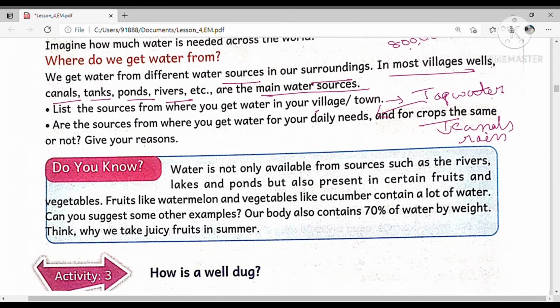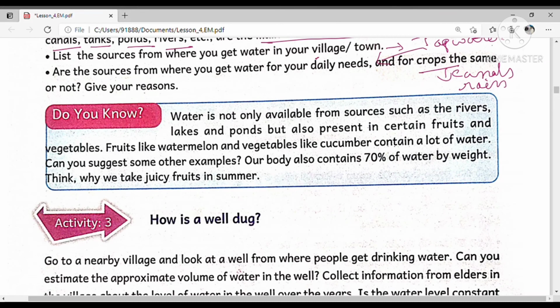Okay, do you know water is not only available from sources such as rivers, lakes, and ponds, but also present in food for human beings? We take water not only as drinking water. We get water from fruits and vegetables also.